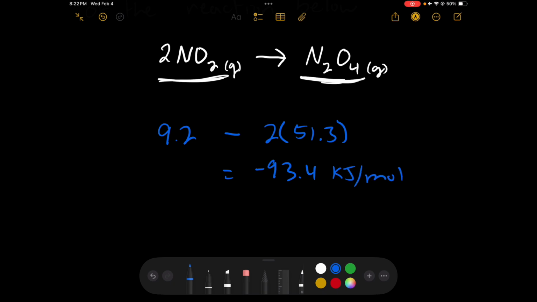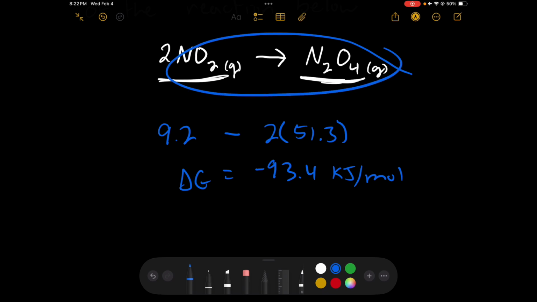And so that delta G value popped out negative, meaning that we can analyze that a little bit further, and we know that our process, our reaction, is favorable. What that means, once again, is that this is very likely to happen at any given temperature without any extra input of energy from the outside. So if you were to try to do this reaction, you would likely not have to heat it or whatever to get it started.